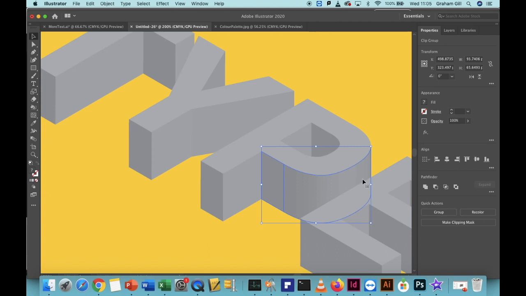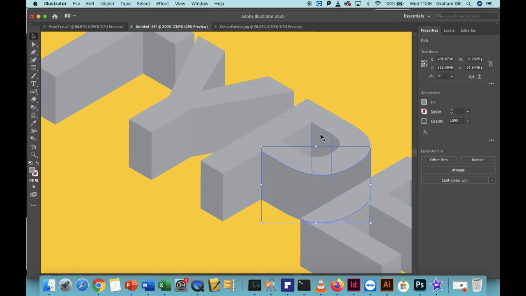Now, on the right-hand side menu, you'll see Pathfinder. Choose the first option in the Pathfinder, which is two white squares. This is the Unite option, and it will take all of these pieces and make them one piece. Click and you'll see that piece is now one whole section.